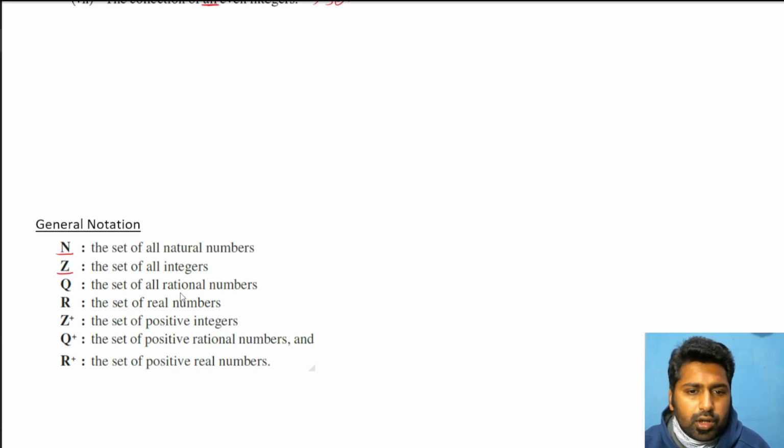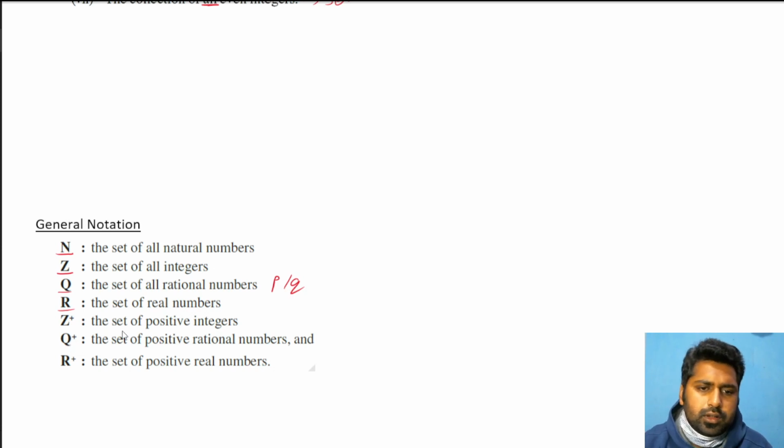Then the set of all rational numbers. Rational numbers are in the form of p by q. They will be represented by Q. That's fixed. All the real numbers will be represented by R.